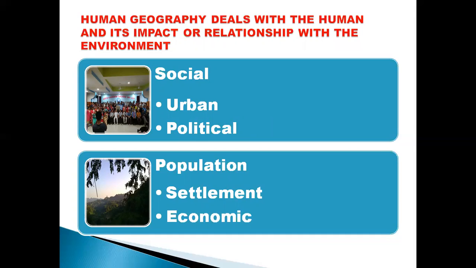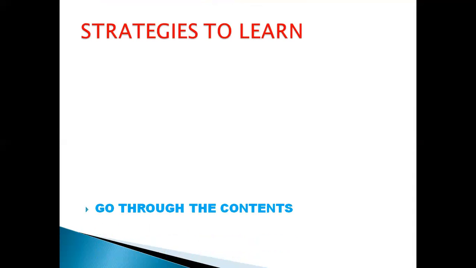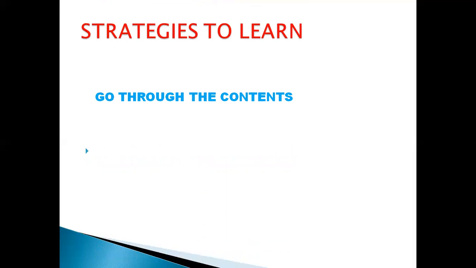At the same time, we study population. All over the world, people are living in different parts of the world, concentrated in a defined way. These populations we also study, and they settle in a defined way because of their needs. So these settlements we also discuss in geography. And whenever people settle somewhere, we have to study their economic conditions. So human geography deals with all of these. These are the main things we will discuss in human geography.